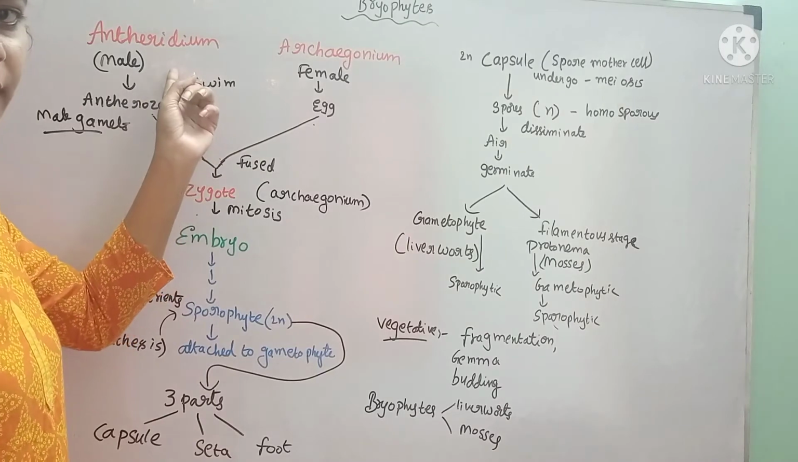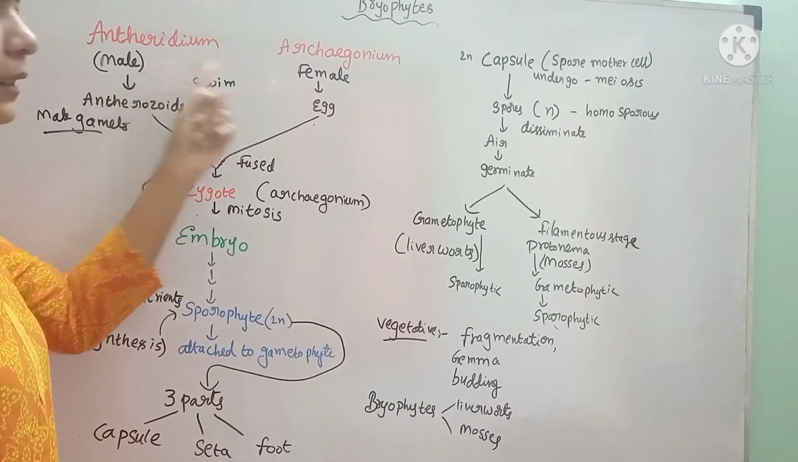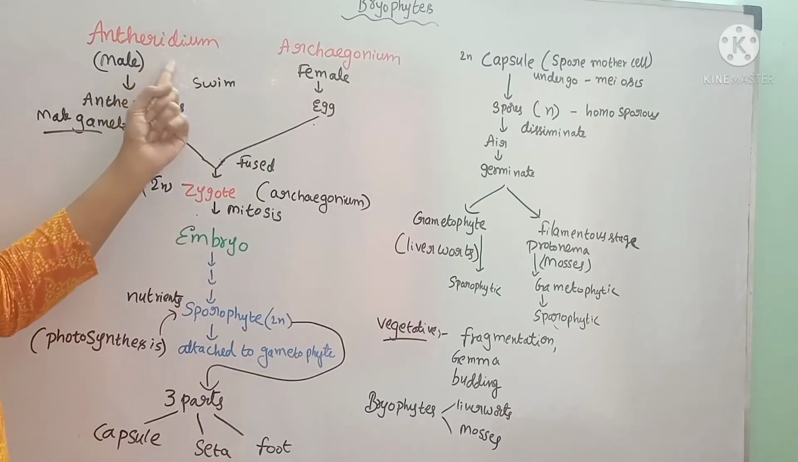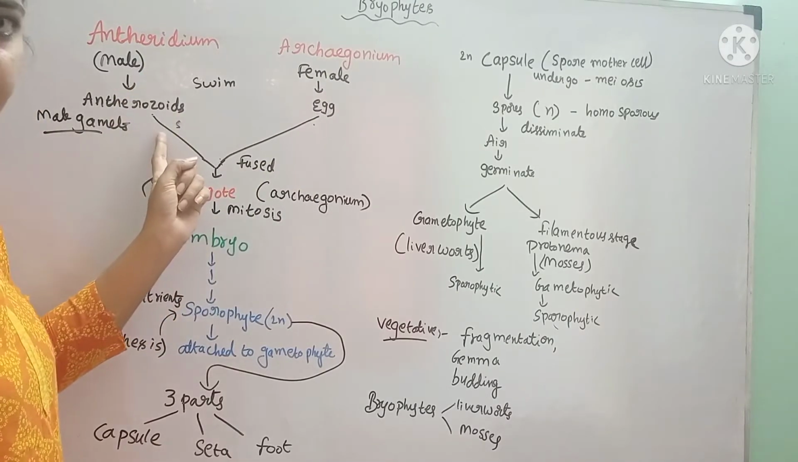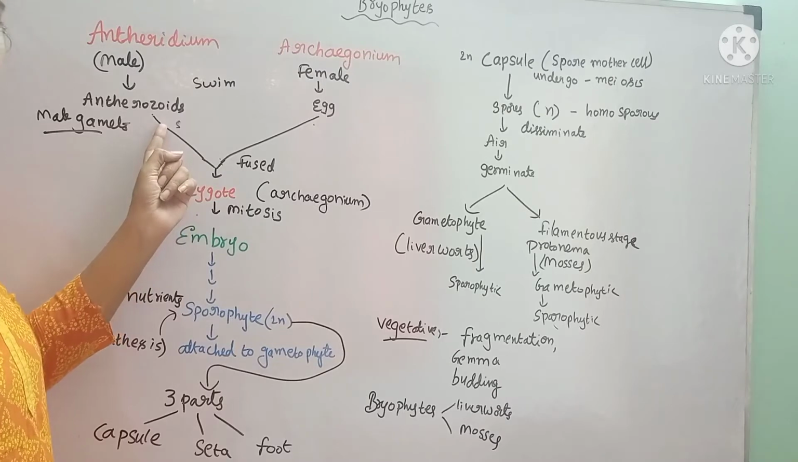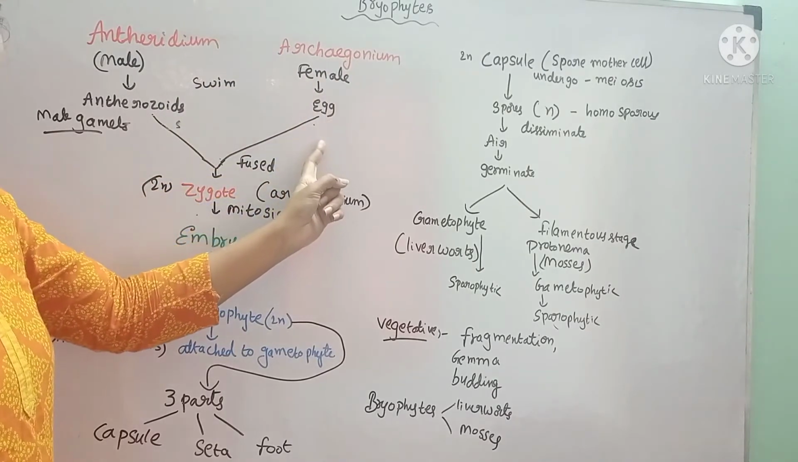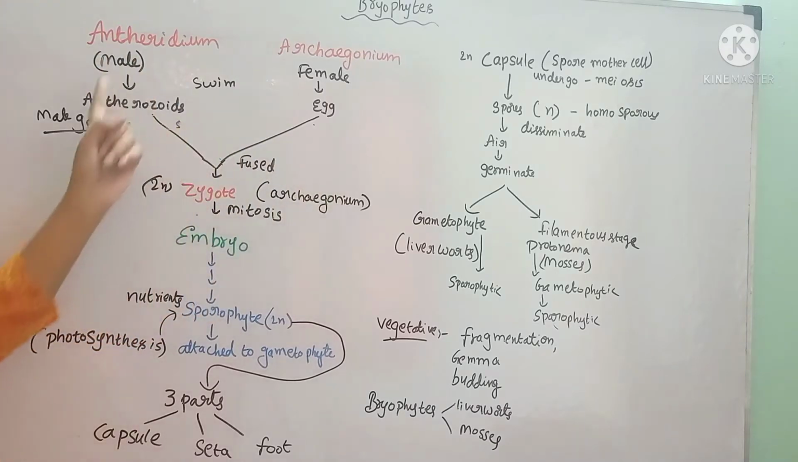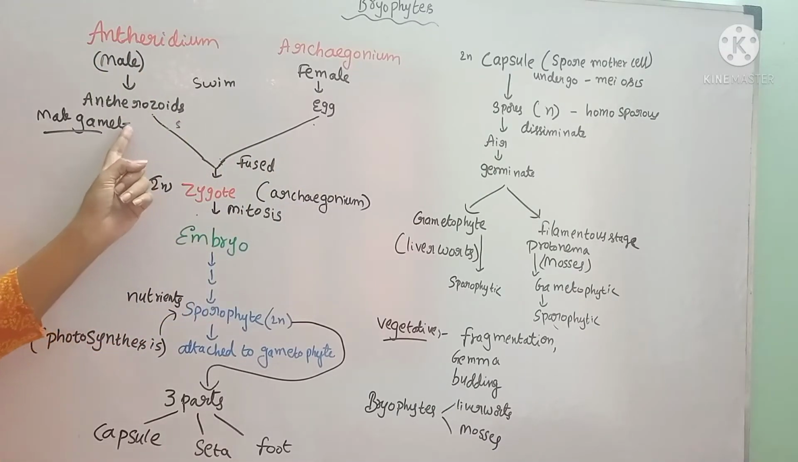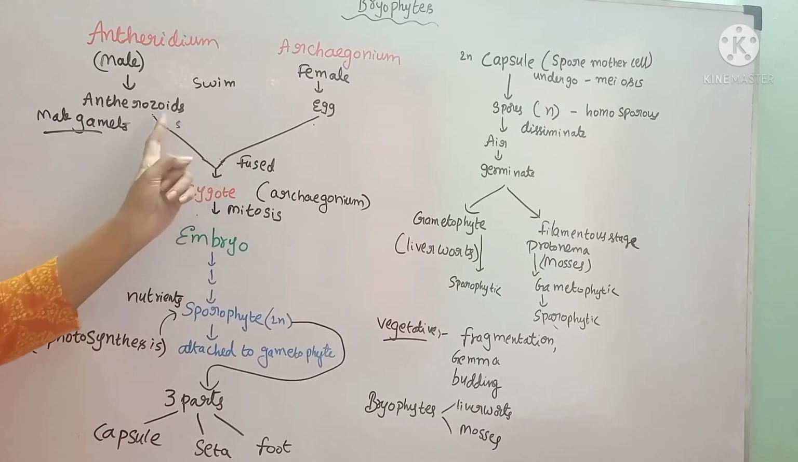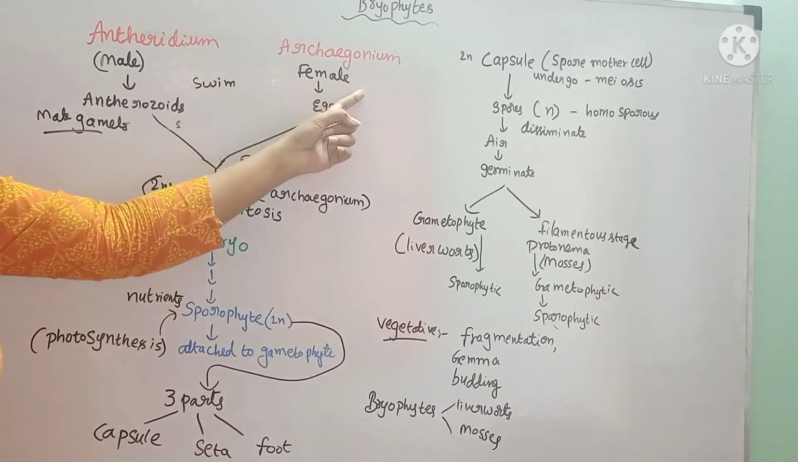The male reproductive organ is the antheridium. The female reproductive organ is the archegonium. From the antheridium, biflagellated antherozoids will be produced. From the archegonium, a fertile egg will be produced. These biflagellated antherozoids swim with the help of water and reach the archegonium,